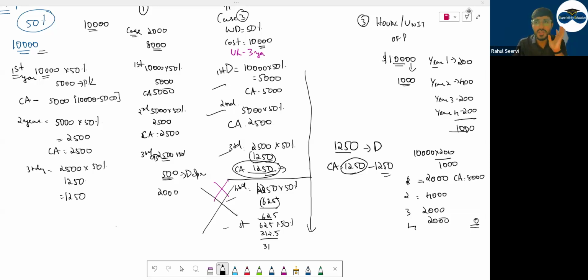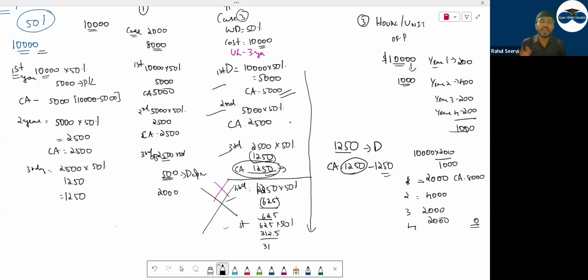But I say that I have a machinery with me that will provide benefit to me in the first 2 years only. I say that today I have an asset, and I will get the benefit from that machine in the first 2 years. I will get most of the benefit in the first 2 years. Then what method will we use? WDV. In WDV, can I say we are recording depreciation more here? 2,000, 5,000 when compared to the other one. So in WDV, in the first years you record more depreciation, and as it goes down, you record less depreciation.